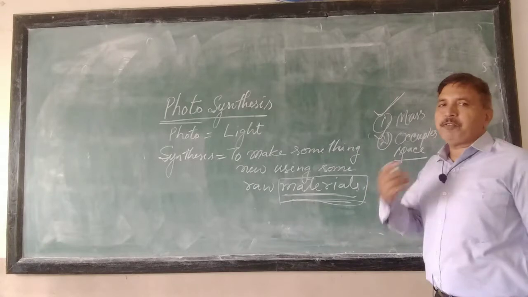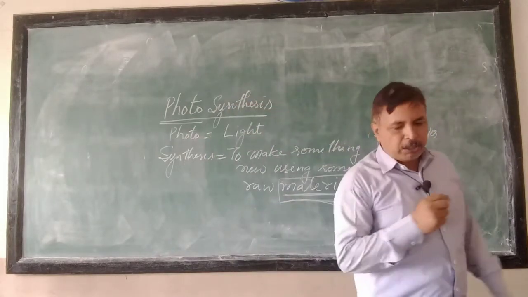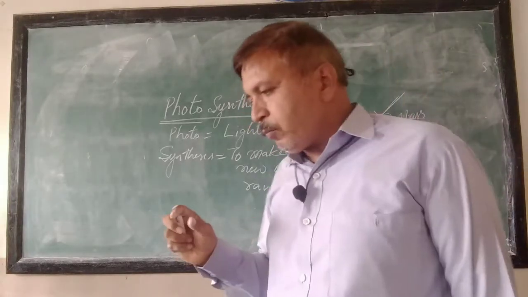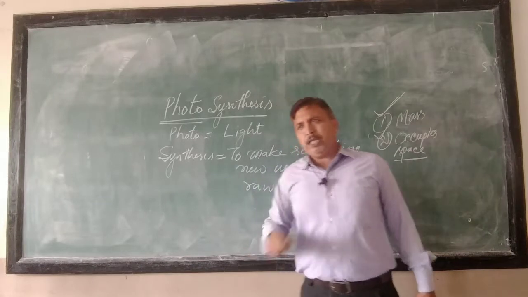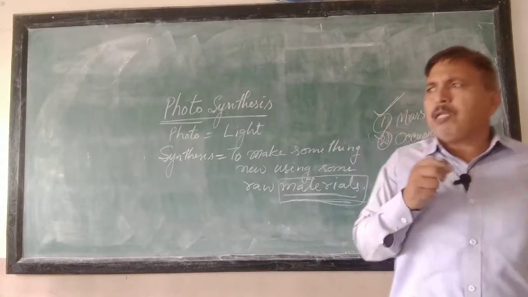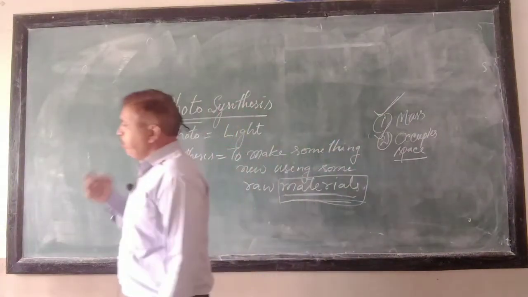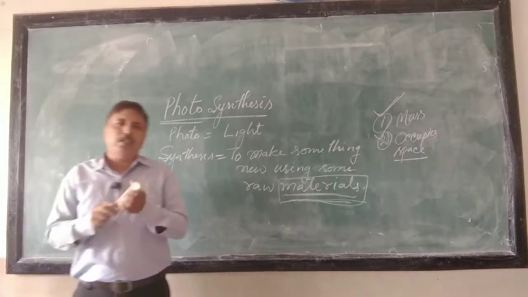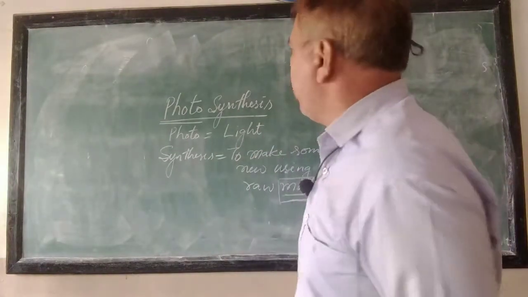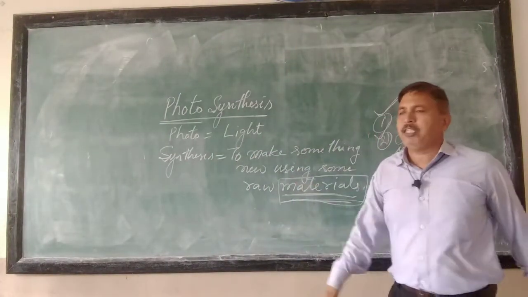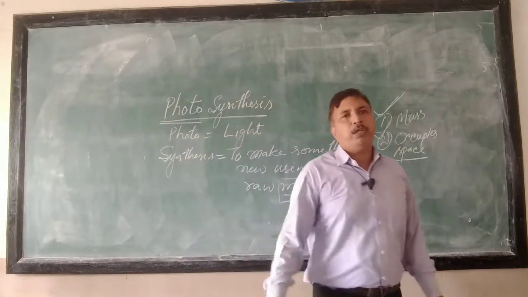Let us see some examples of material. This chalk is a material, a piece of stone is a material, then the water you use for drinking is a material. All what you generally use the term thing for, they are materials. This stand is a material, this duster in my hand is a material, my specs are a material, this green board is a material. So, this air around me is also a material.